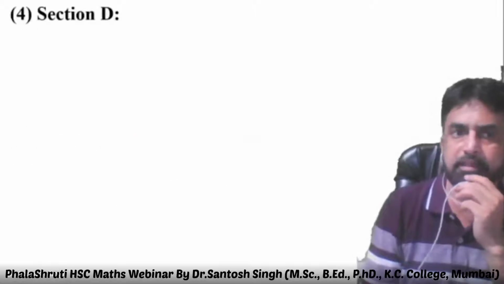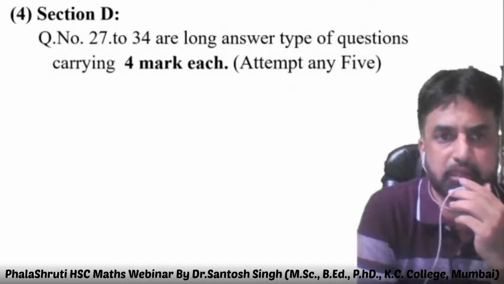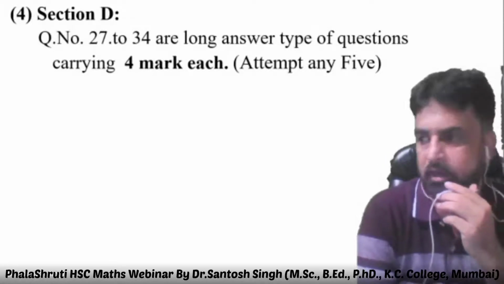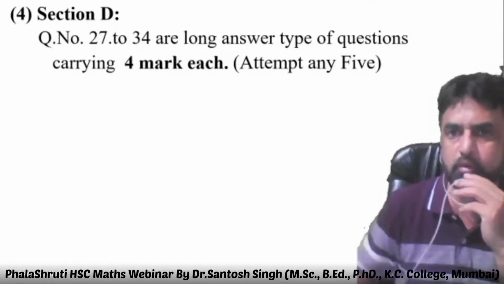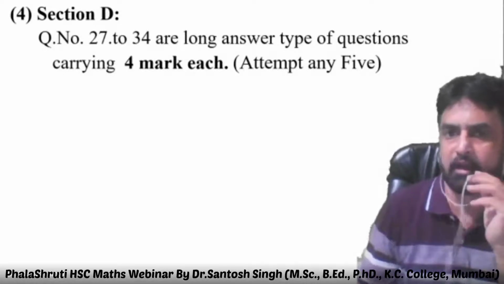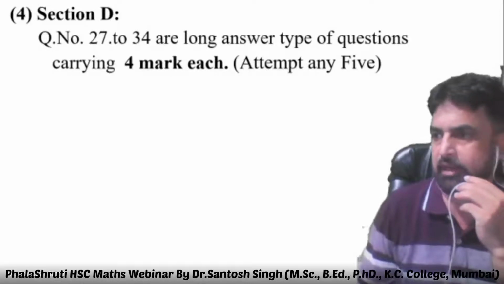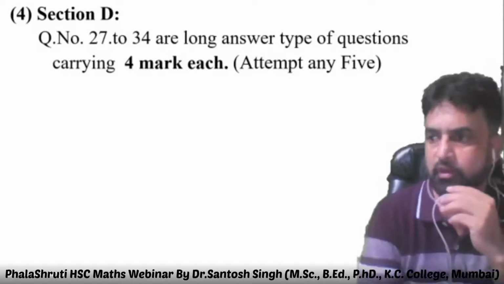Then section D is question number 27 to 34, long answer type questions carrying 4 marks each. Here you need to attempt only 5 out of these 8 questions, and that would be 4 marks each. So that should be the 20 marks.